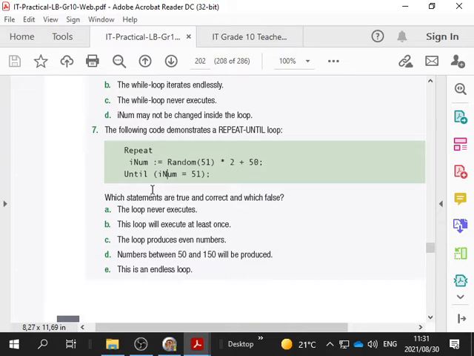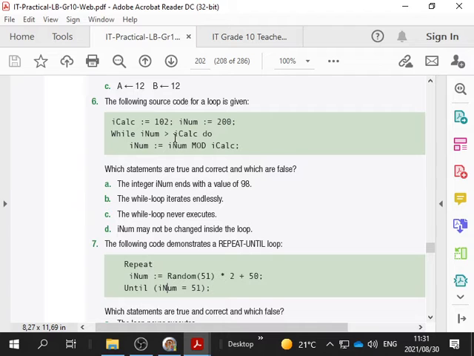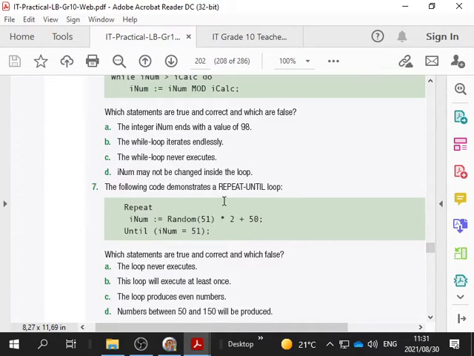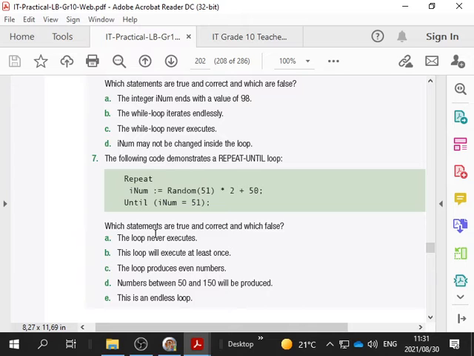Number 7 over here. We've done the one with Calc 102 and RNum 200. Now we're doing this one, repeat until loop. This is going to repeat RNum equals a random number times 2 plus 50 until RNum equals 51. Will RNum ever reach 51?